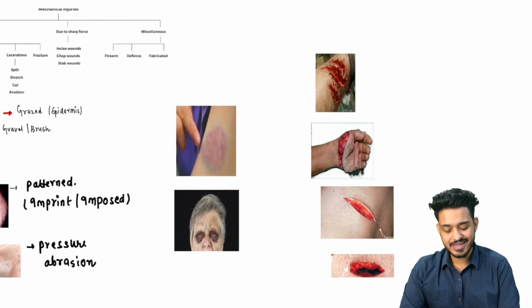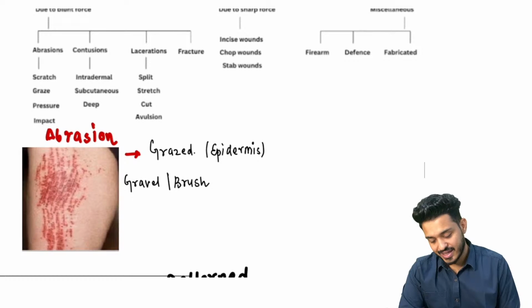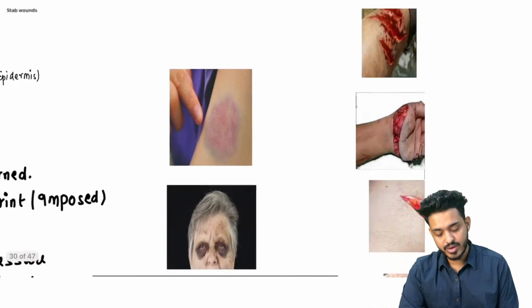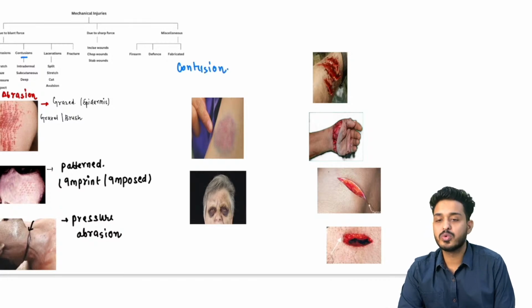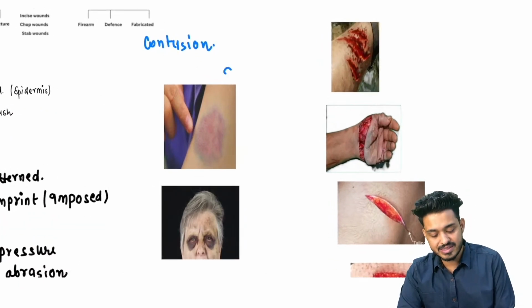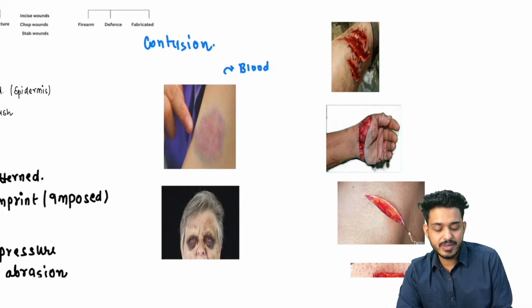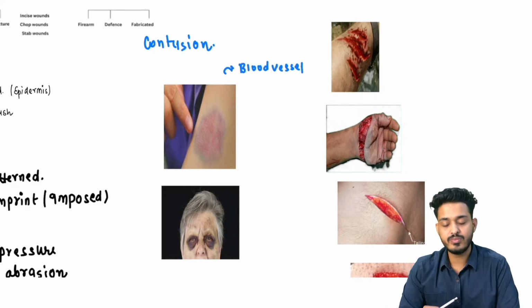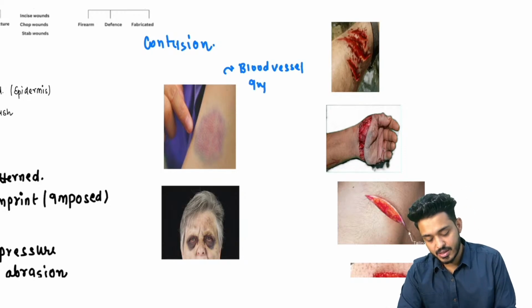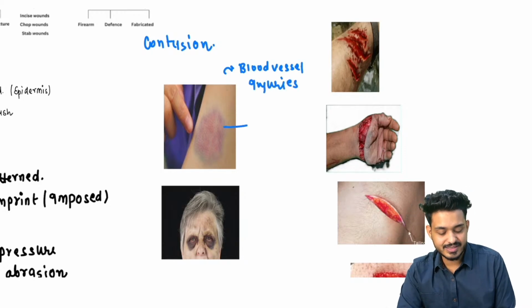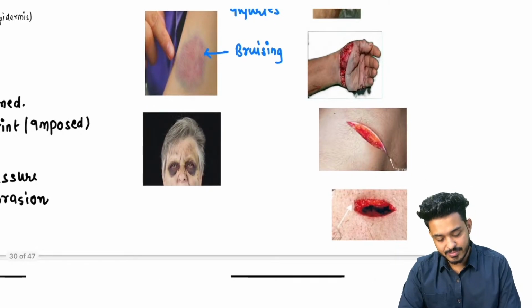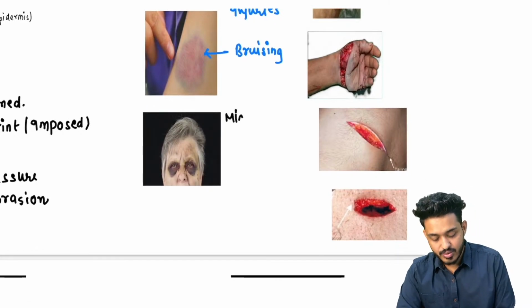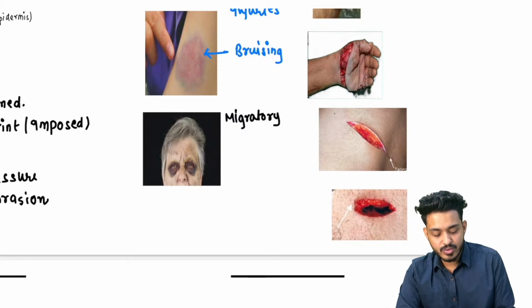After abrasion, the second thing we are going to have is contusion. So now we will discuss contusion. In contusion there will be bruising and involvement of blood vessels, blood vessel injuries. This is easy bruising. And this particular finding is known as migratory bruise, or ectopic bruising.